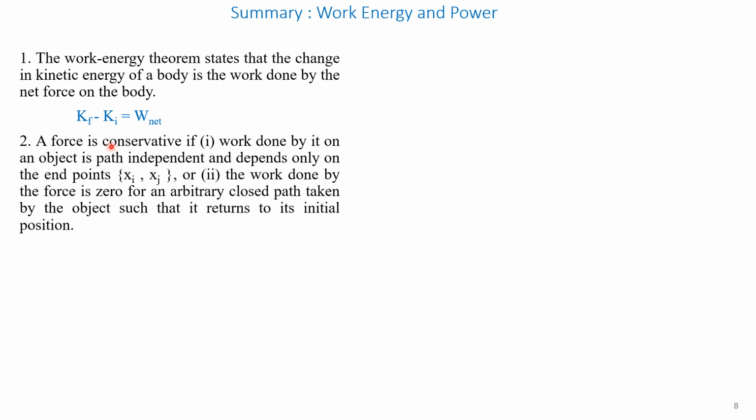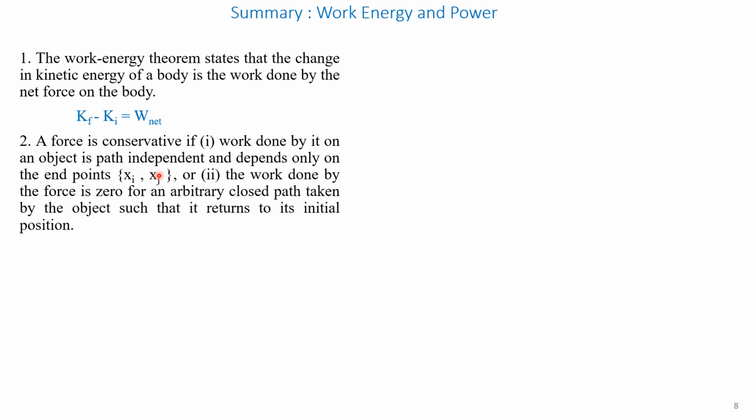Point number 2. A force is conservative if the work done by it on an object is path independent and depends only on the endpoints. So, a conservative force is independent of the path and depends on the initial point and the final point. xi is the initial point and xf is the final point.